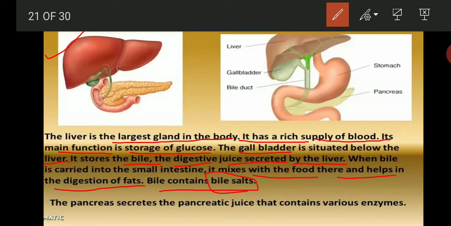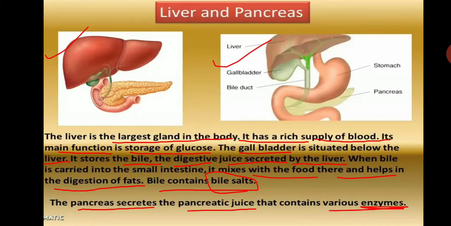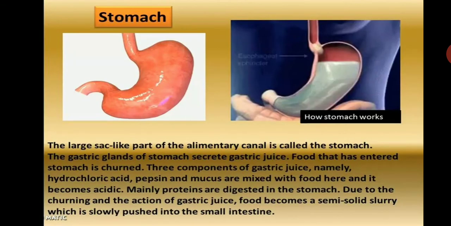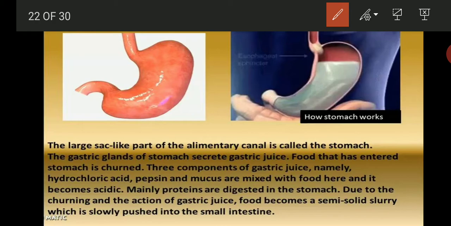Now the pancreas. The pancreas secretes the pancreatic juice that contains various enzymes. The process is going on. Which process? Digestion process. Now the food reaches the stomach. The large sac-like part of the alimentary canal is called the stomach. You can see here. The gastric glands of stomach secrete gastric juice.